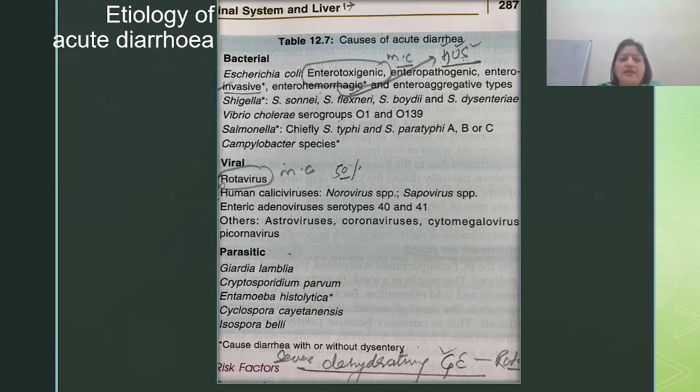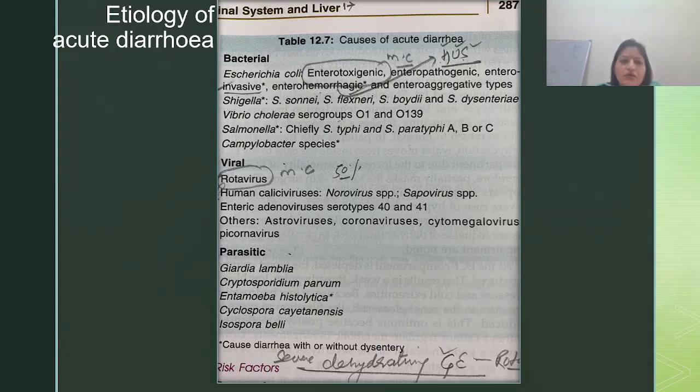Now we move on to the viral segment. When it is not bacterial diarrhea, then another major group is viral. In viruses, the most important is rotavirus. Most common, 50% of cases are because of rotavirus. Mortality was very high because it was a severe dehydrating gastroenteritis. But now we have a vaccine for rotavirus. We are giving this vaccine to all our newborns and infants in our national immunization program, and dealing very well with this etiology of diarrhea and reducing the cases by 50%.